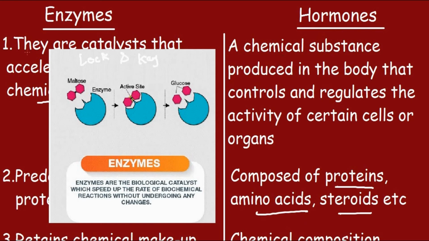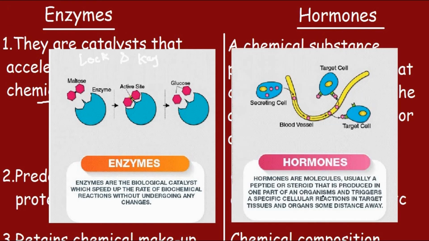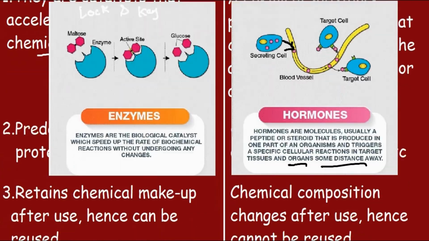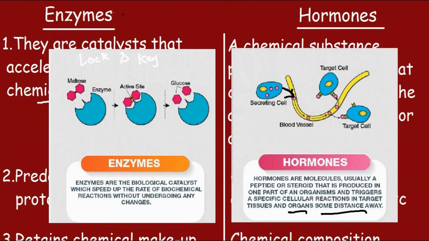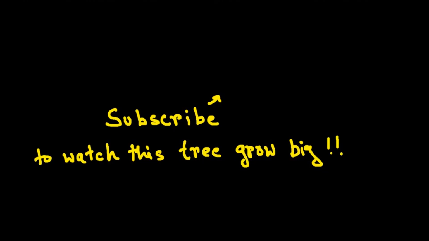Now for hormones, hormones are molecules, usually a peptide or steroid, that are produced in one part of an organism and trigger a specific cellular reaction in target tissues and organs some distance away. Here this is the secreting cell. It secretes the hormones into the bloodstream, from where they go to the target cells. So these were the differences between enzymes and hormones. Thank you.